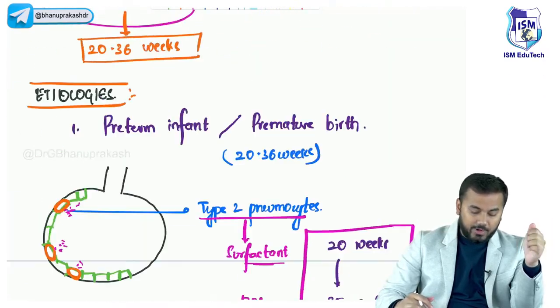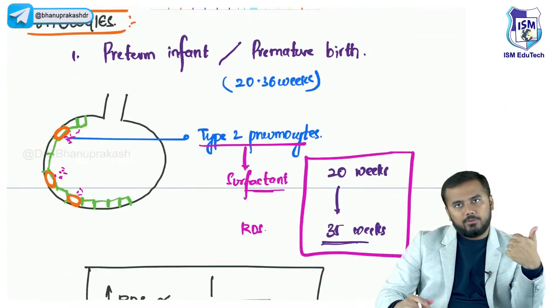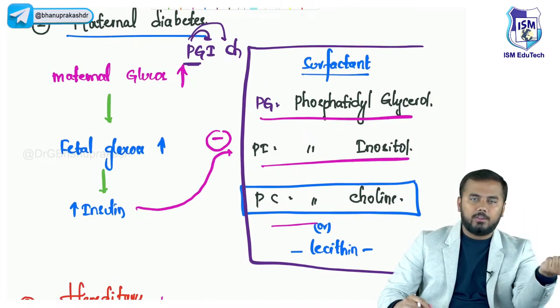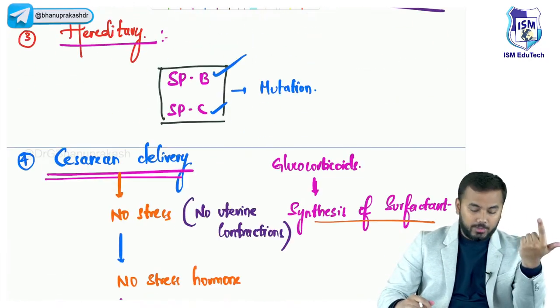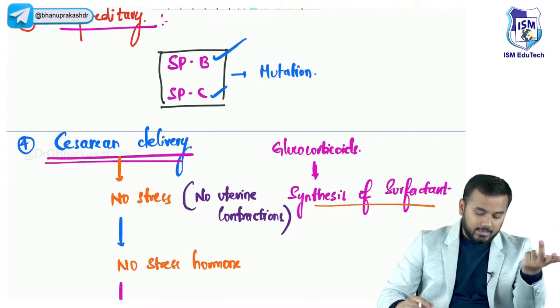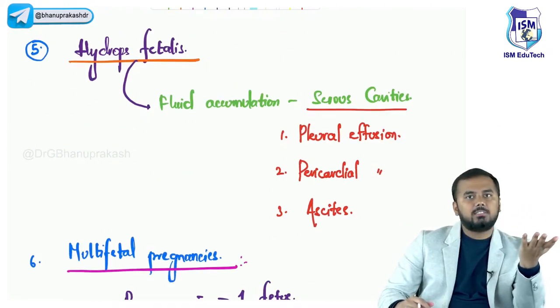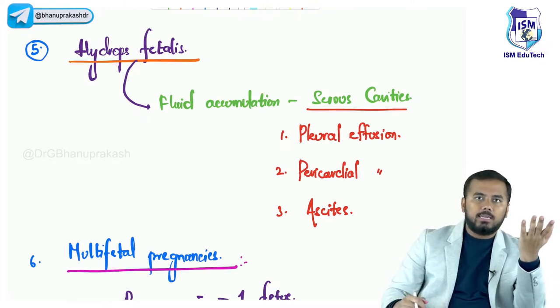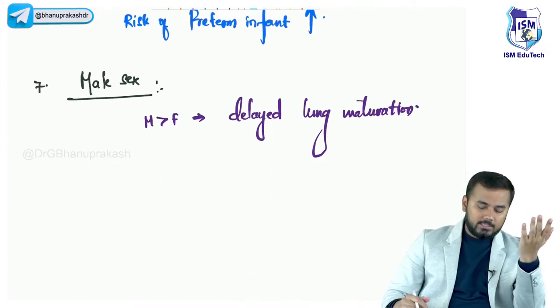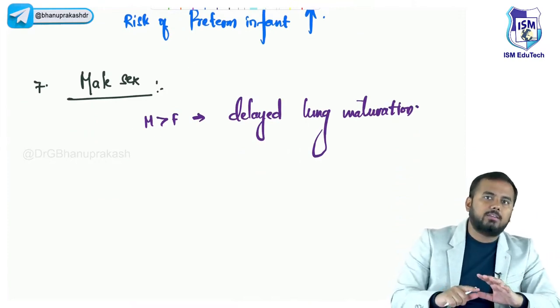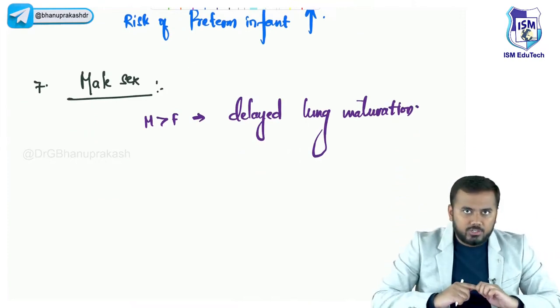What are those 7 factors? First we discussed preterm infant or premature birth. Second is maternal diabetes, where insulin will inhibit all the 3 important things. After that comes hereditary, then we discussed cesarean, then hydrops fetalis, then multifetal pregnancies, and finally the male sex. So these are the 7 important risk factors for respiratory distress syndrome.